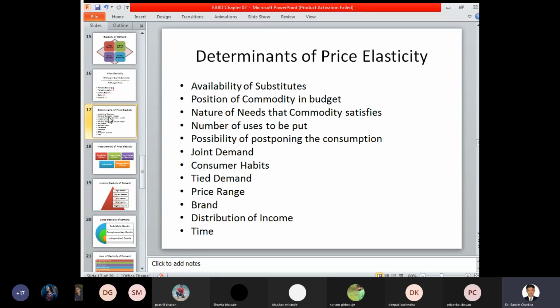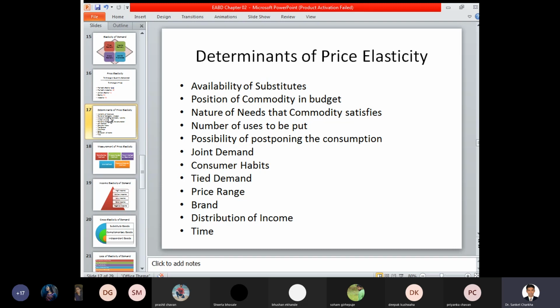Price range. If you are looking for a product that is between 500 to 600, then the major concern is that you have to look for a product between 500 to 600 only, and not below that category and not above that category. So determinants of price elasticity specifically focus in terms of prices also.